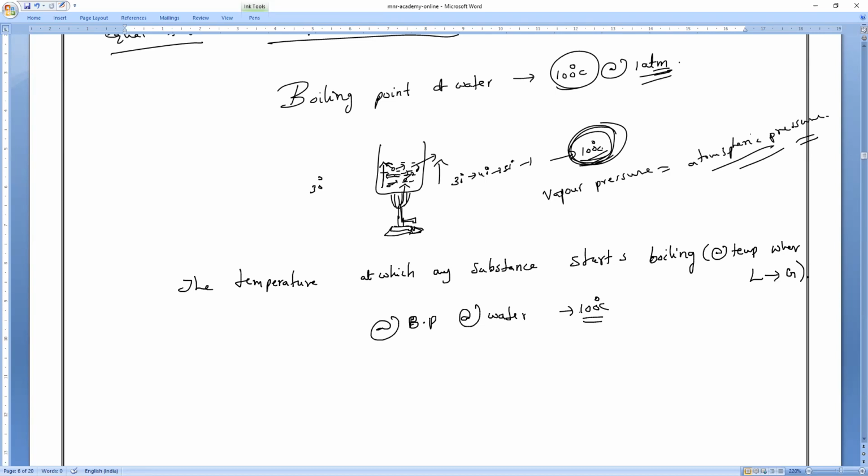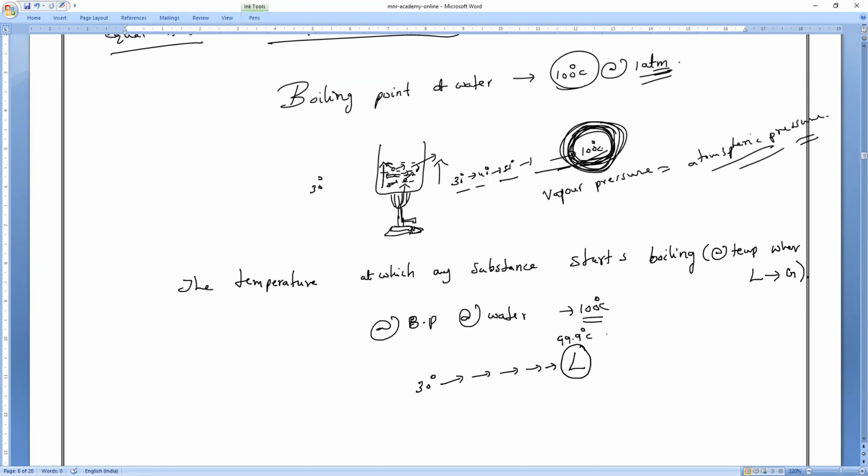Atmospheric pressure. So you can see the temperature keeps on increasing from 30, 40, 50, finally it reaches 100 degrees Celsius. Till 100 degrees Celsius, what is the state of water, everybody? Now I have started heating from 30 degrees: 30 to 40, 40 to 50, 50 to 60, 60 to 70, 70 to 80, 90, 99, 99.9 degrees Celsius.